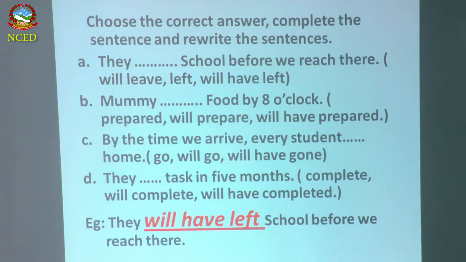Yes. In the same way, next is number B. Mummy dash food by 8 o'clock. By 8 o'clock means the action will have been completed. That you have to know. Prepared, will prepare or will have prepared? So the right answer is what? Will have prepared. So how you have to answer? Number B.